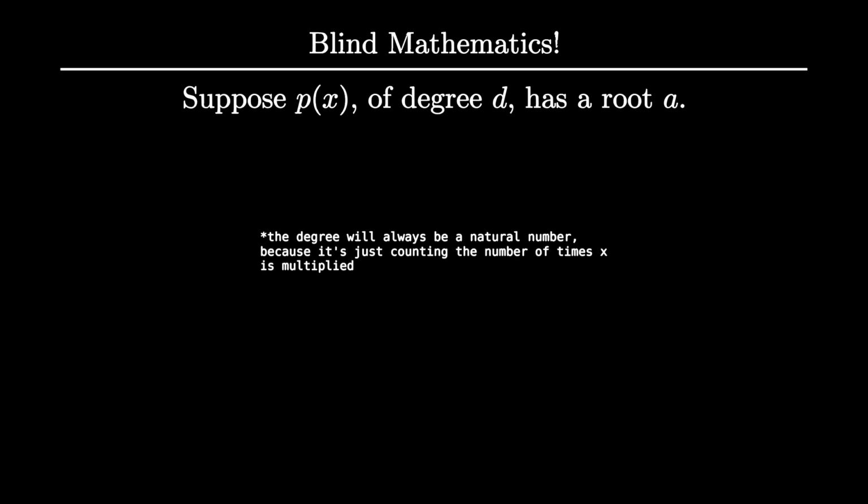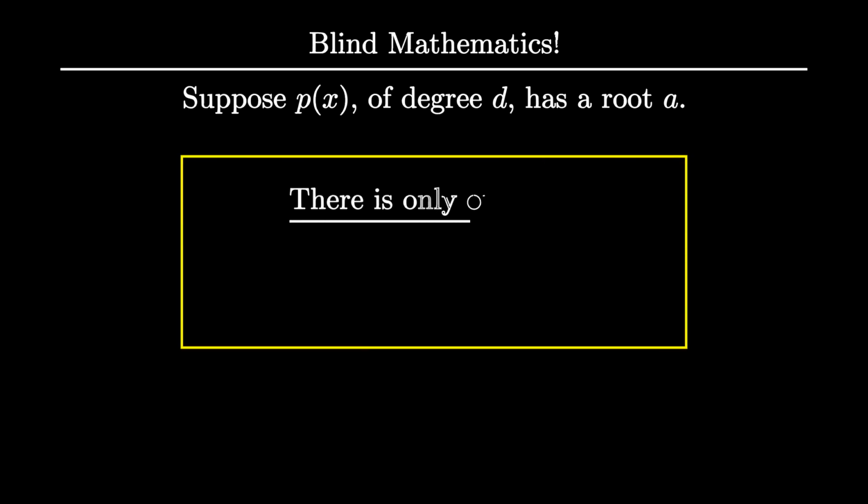But wait a second, does that even make sense? Is 0 even a number in the number system? If we look at our properties, we see that there is a 0, which is a number that doesn't change any other number when added to it. But what if there are two numbers with that property? Then it would be weird for me to just say p of x is equal to 0 without specifying which 0. So let's do our first blind proof now, that there can be only one 0.